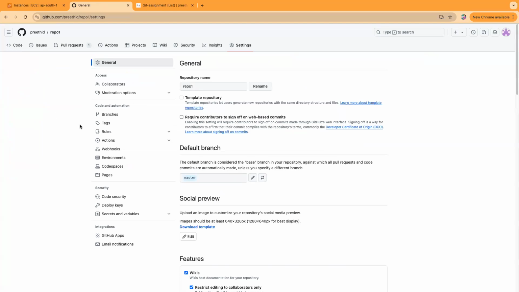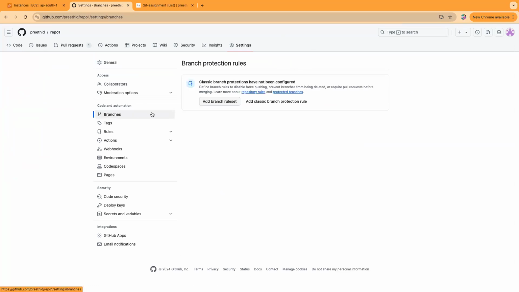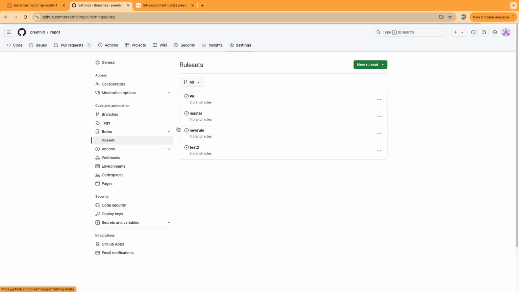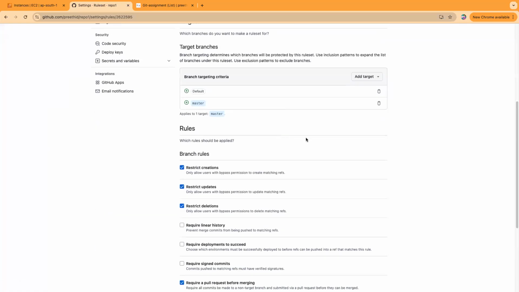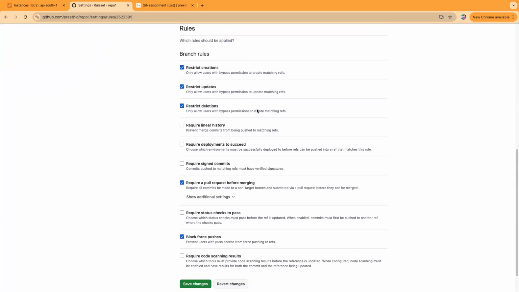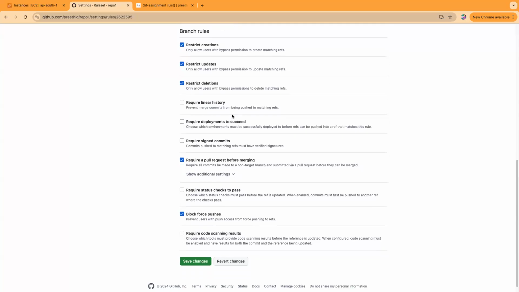Thank you. So someone asked me to show this again, right? Branch settings, branches, repository rule sets. Here are the rule sets. We have created these rule sets. This test 2 is working because it's targeting a branch. You need to add the target branches and then activate it. What all options did we select there? We selected the target branch, restrict. Actually, we don't need to select all of the restrict updates. You should select deletion so that no one will delete it.